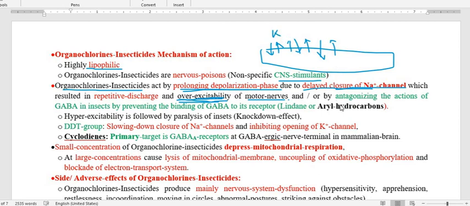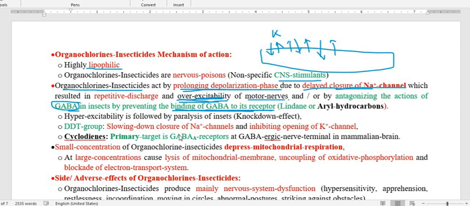And in addition to this activity, this group of drugs also acts on the GABA receptor. So organochlorine is going to bind with the GABA receptor. With this receptor, one neurotransmitter attaches, which we call GABA. And GABA, as we know, is an inhibitory neurotransmitter that produces an inhibitory effect. So when the GABA site on the GABA receptor is occupied by organochlorine, GABA will not attach to its receptor to produce the inhibitory effect, so it will produce an excitatory effect, and therefore the parasite dies.